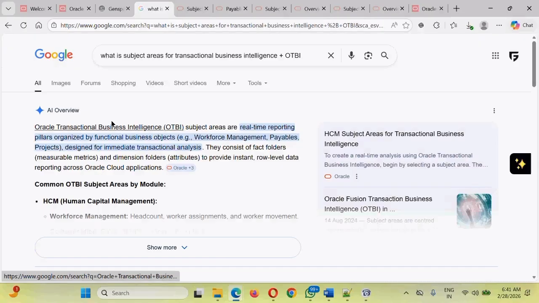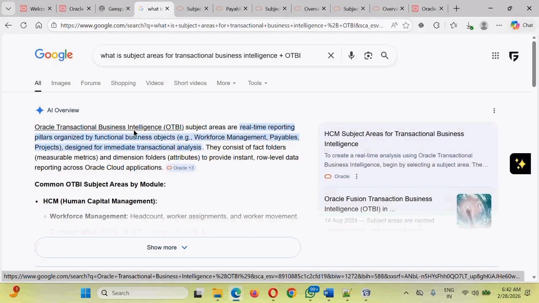What is the purpose of OTBI analysis, guys? It will give you the capability to fetch and extract the data, and represent the data in a meaningful manner through different visualizations, like a table format, table pivot, and different graphical formats, through which decision making can be done.